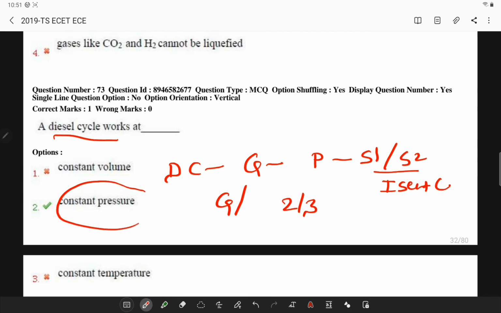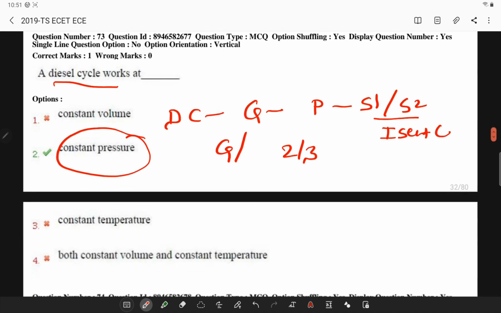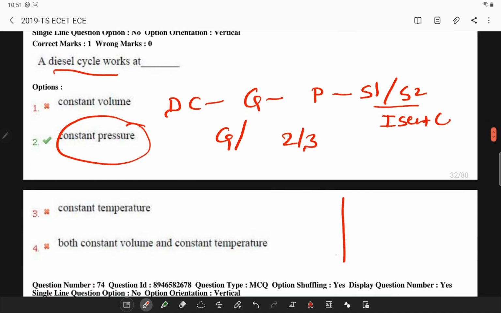Here remember you will have constant pressure. If you remember volume and pressure, they are inversely proportional like this. So the work will be isentropic in this case.